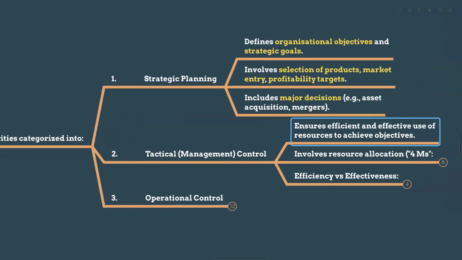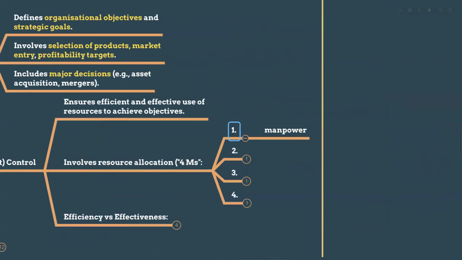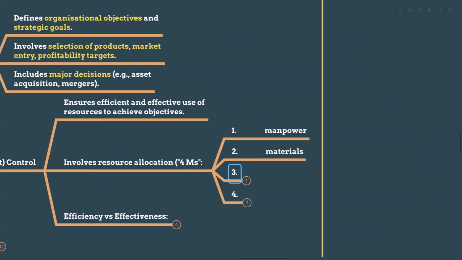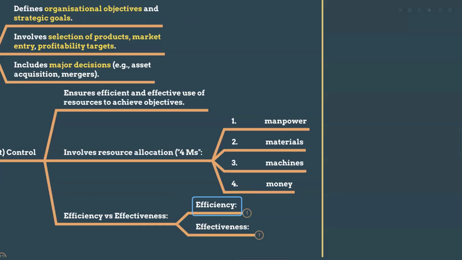And tactical control means we are going to ensure efficient and effective use of resources to achieve the objectives. So it involves resource allocation like the 4Ms: manpower, materials, machines, and money. These are called the 4Ms, right? And efficiency and effectiveness.